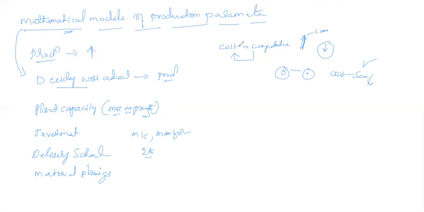So if you want to get the information about how to calculate or how we should produce the products with a lesser cost, the minimum cost, or a competitive cost, that can be calculated with the help of these mathematical models. Like that we can get many more pieces of information with the help of these models. Similarly, we can calculate so much information with these mathematical models.